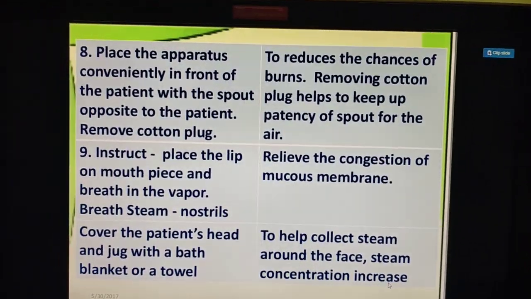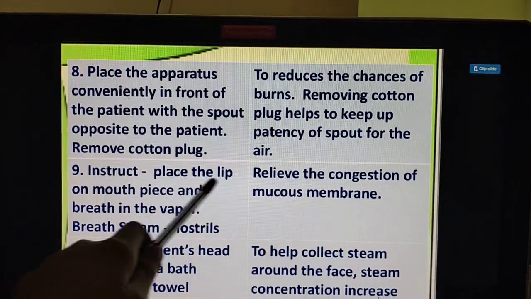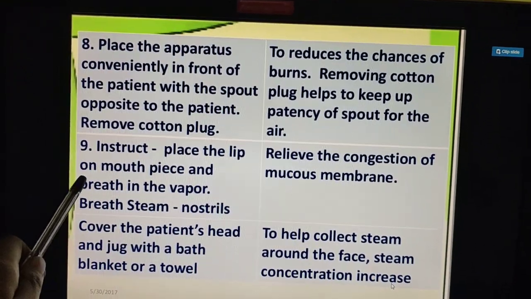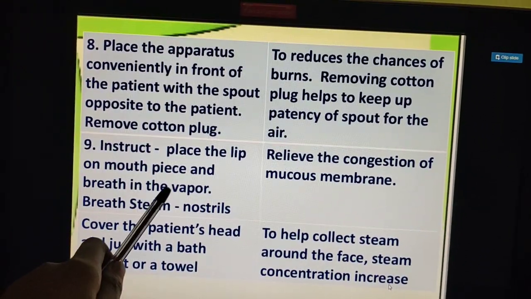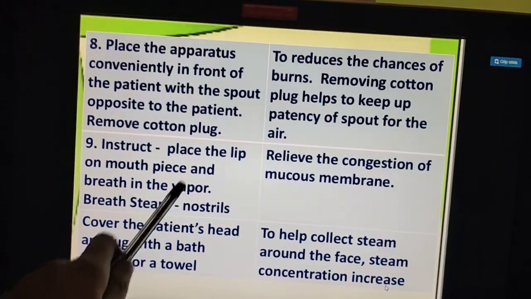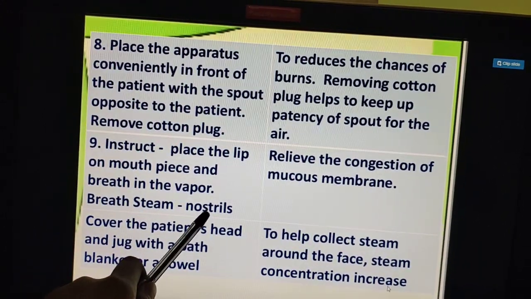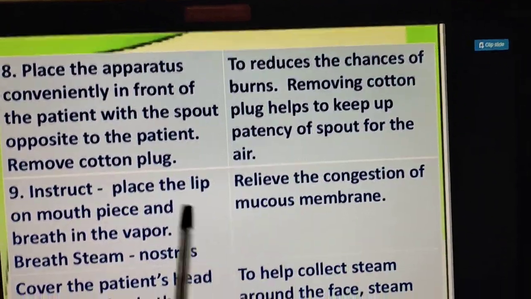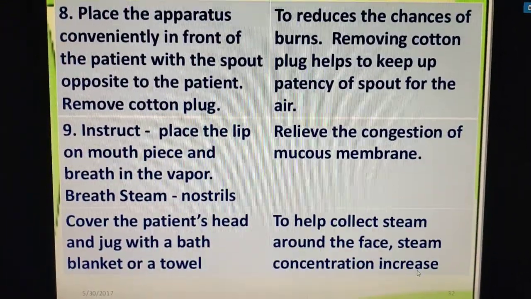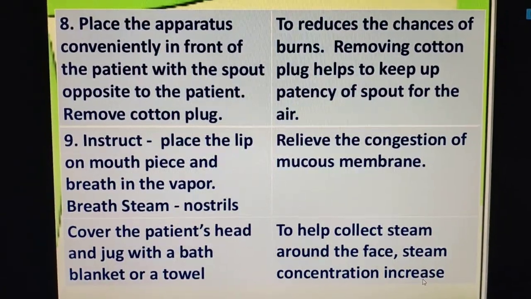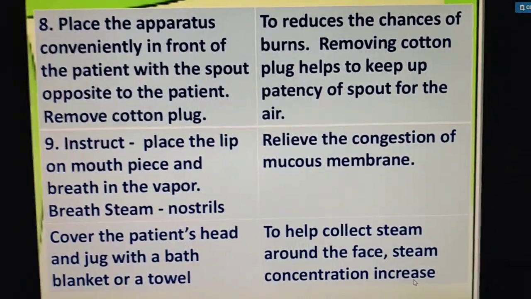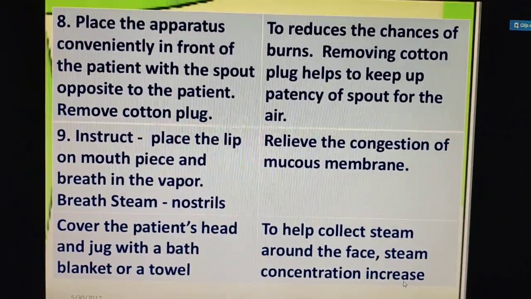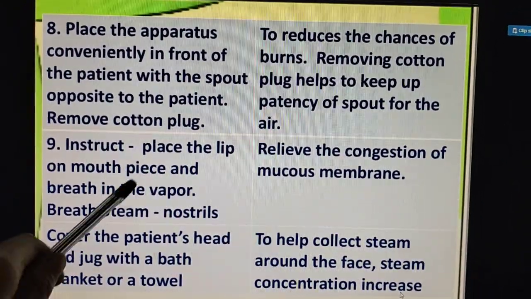And instruct the patient to place the lips on the mouthpiece and breathe in the vapor. Otherwise, they can take the steam breath through the nostril also. Clear now, right? To relieve the congestion of the mucous membrane. Then cover the patient's head and the jaw with a bath blanket or towel to help collect the steam around the face, and the steam concentration increases. Clear? Understood, right? Okay. So this point is very simple.